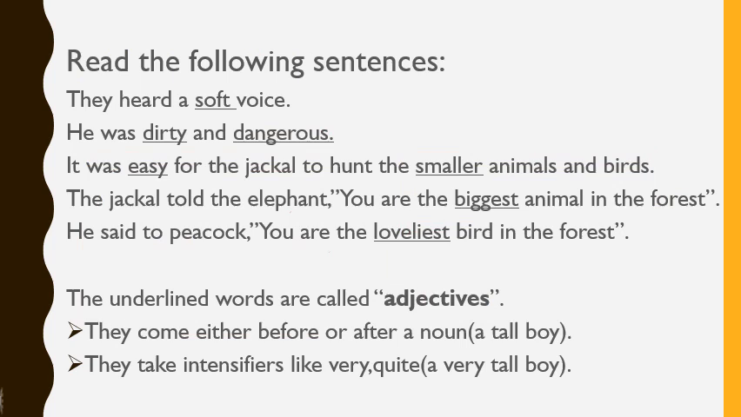Read the following sentences from the story. They heard a soft voice. In this sentence, soft is an adjective. He was dirty and dangerous. In this sentence, dirty and dangerous both are adjectives. It was easy for the jackal to hunt the smaller animals and birds. In this sentence, easy and smaller both are adjectives.